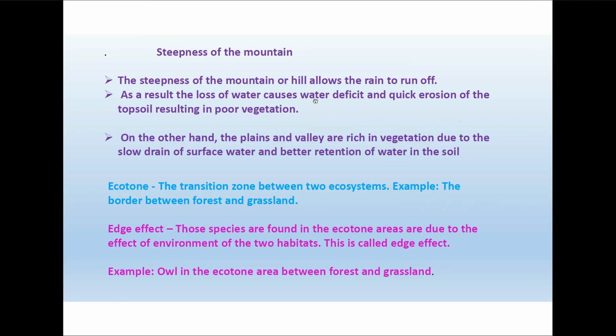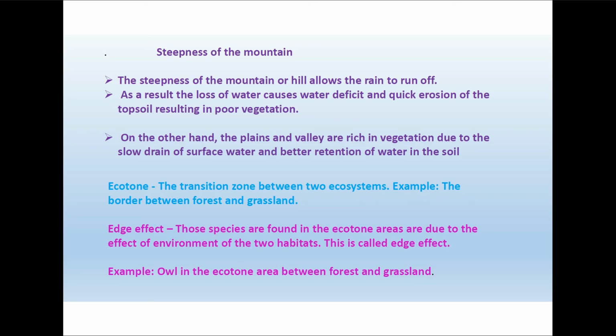The steepness of the mountains also affects the flora and fauna. When the mountain is steep, there will be quick loss of water, and this quick loss of water results in the erosion of the topsoil that causes poor vegetation. On the other hand, the plains and the valleys are rich in vegetation because of the slow drain of the surface water as well as better retention of the water in the soil.